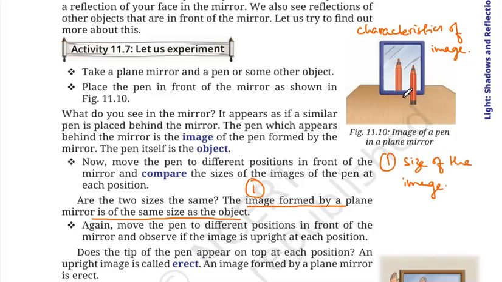You just stand in front of the mirror. Will you see your legs at the top and head at the bottom? No, we see head at the top and legs at the bottom, just as we stand. So this kind of image is called an upright image or an erect image. So number two, a plane mirror always forms an upright or erect image.